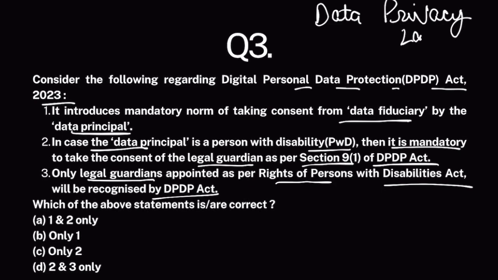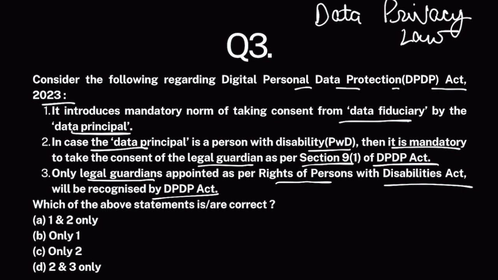You see, there are many companies, many government organizations who are collecting your personal data. Google has your entire search history. YouTube has your entire search history, what type of videos you like to watch. Amazon has your entire shopping history. Similarly, Facebook also has your personal data. Now, this personal data is collected by them and then it is mined, used to create personalized advertisement campaigns for you and many other things.